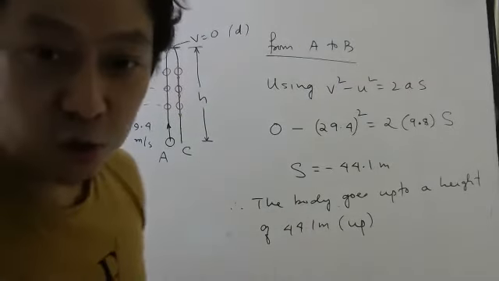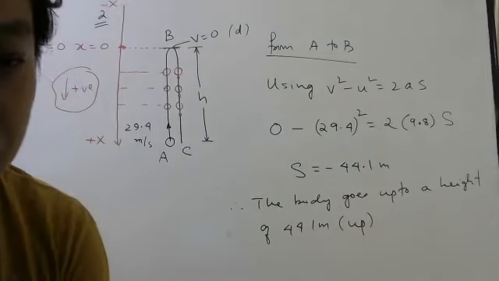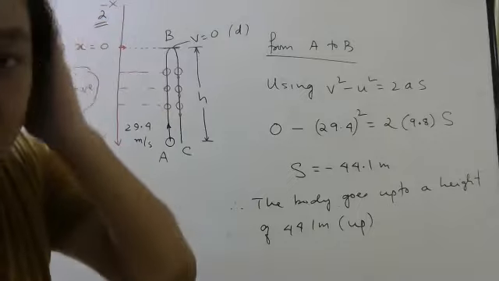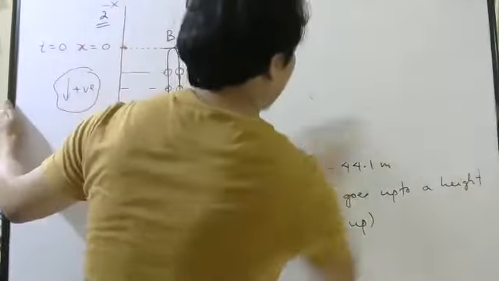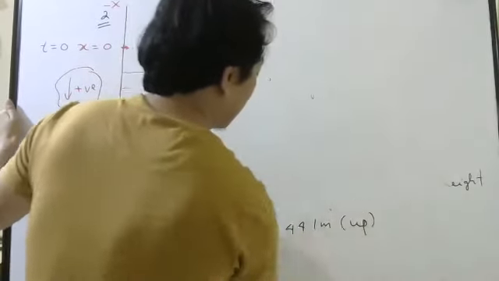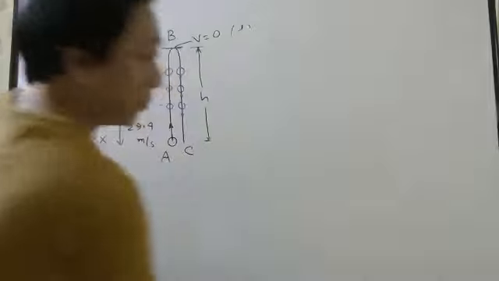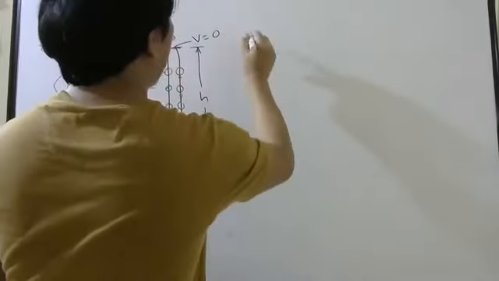So like this also you can do, previous way also you can do, no problem, whichever way you feel comfortable. Okay, done. Second part, shall we do directly, students? The body goes up to a height of 44.1 meters upwards.